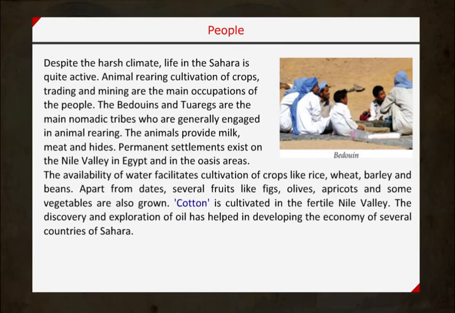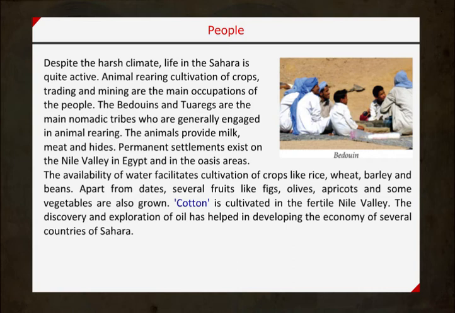People. Despite the harsh climate, life in the Sahara is quite active. Animal rearing, cultivation of crops, trading and mining are the main occupations of the people. The Bedouins and Tuaregs are the main nomadic tribes who are generally engaged in animal rearing. The animals provide milk, meat and hides. Permanent settlements exist on the Nile Valley in Egypt and in the oasis areas.